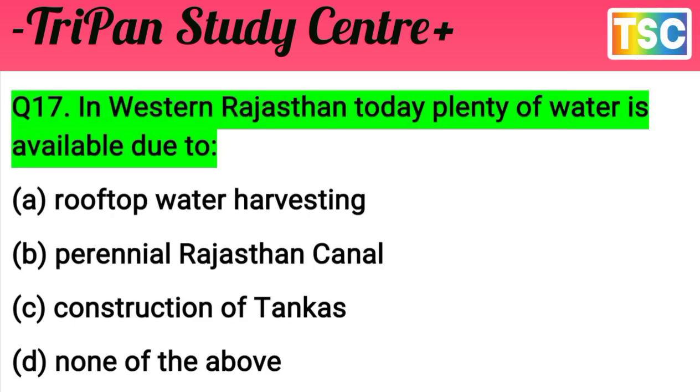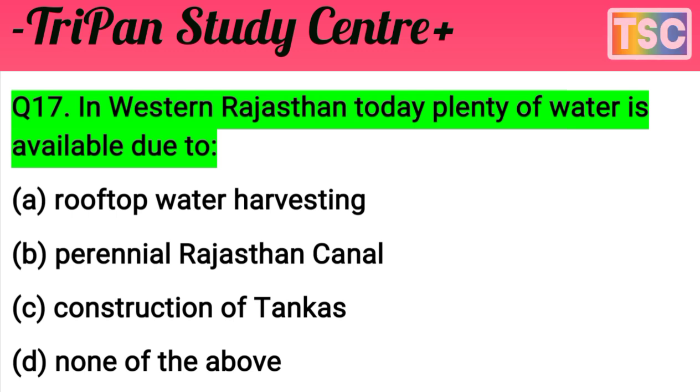The next question is an important one. In Western Rajasthan, today plenty of water is available due to what? The question is clear. A, rooftop water harvesting. B, the Indira Gandhi Rajasthan Canal. C, construction of tanks. And D, none of the above. This is the most important. I give a few seconds to test your knowledge first of all.